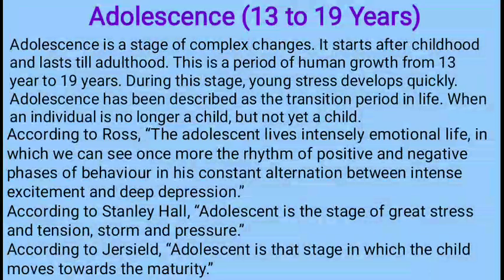Then whatever the physical and biological changes go on inside the body, due to that at this age most of these children are always in stress and tension. According to Jersild, adolescence is a stage in which the child moves towards maturity. That means moving towards maturity and towards adulthood, that is adolescence.